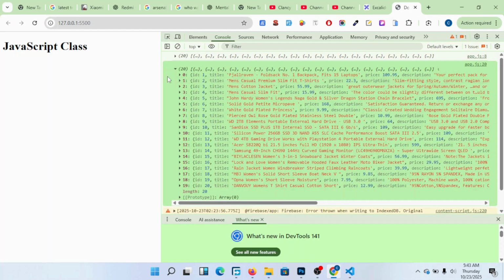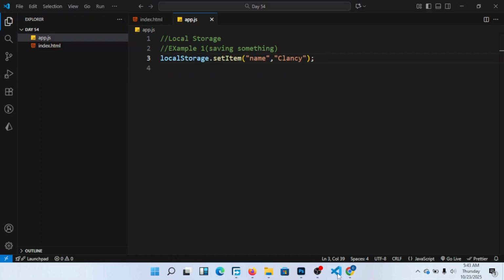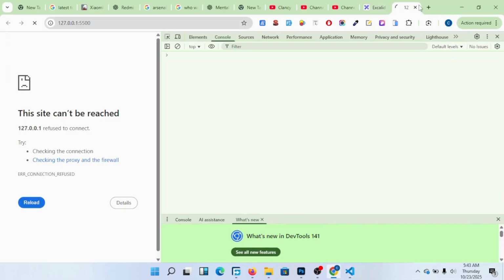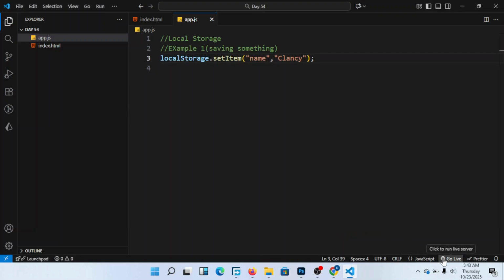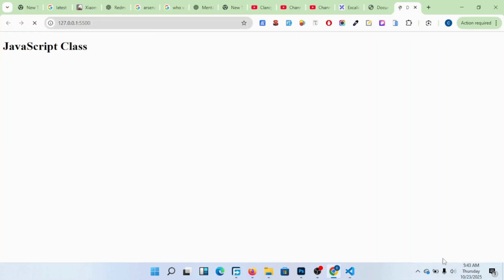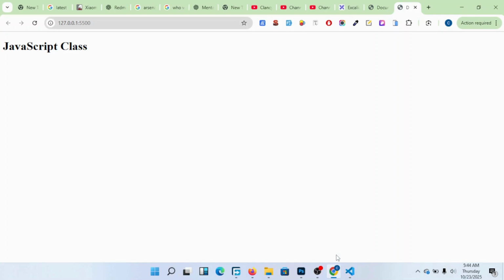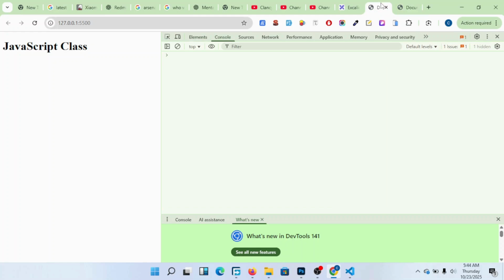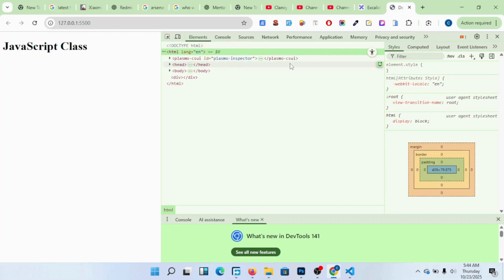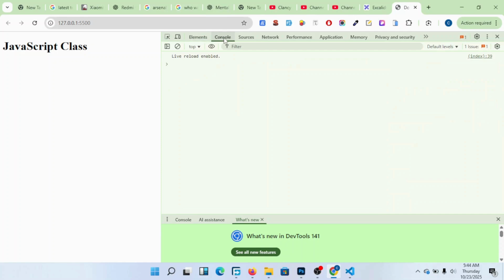So when I do like that, I come here in the browser. Now I want to see the result. Let me first come here and go live, okay? First go live, and we'll see this. JavaScript class is there. So when I come here, I put here inspect, and now go into the console, okay? Here I'm not going to see anything.